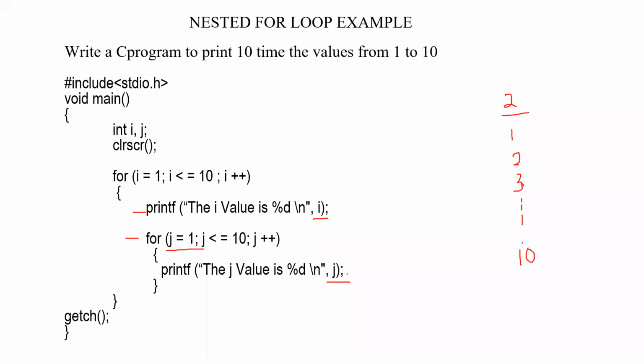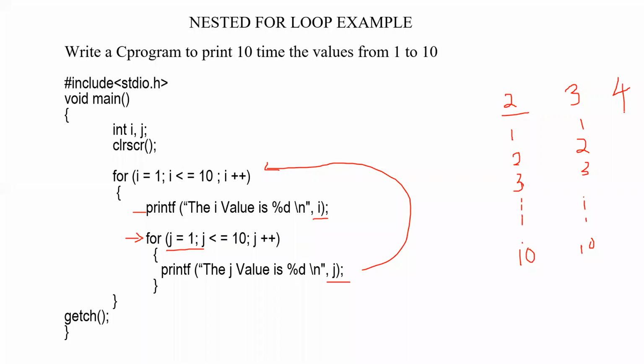When these 10 values are over and j becomes 11, it will come out of this for loop. Then it will move on to the outer for loop and increment the value of i. Then it will be printing the value of i as 3. Got it? When it prints i equal to 3, again it will move on to the line for j equal to 1. Again it will be printing from 1 to 10. Again it will move on to the outer loop, and the value of i will be printed as 4. Got it? So I hope this is clear.